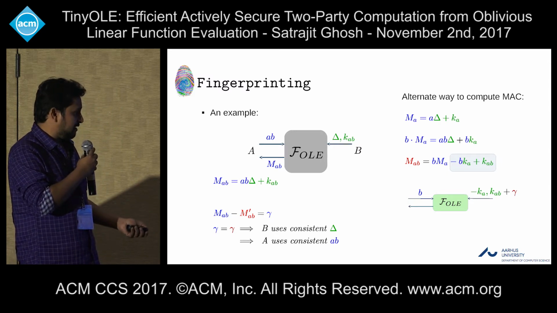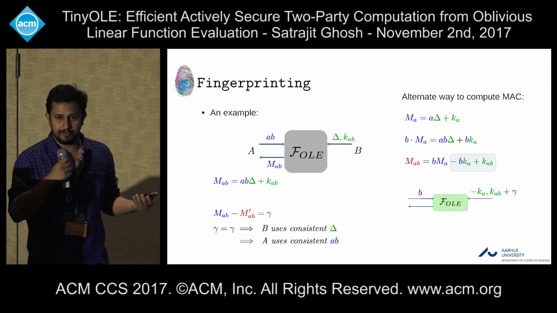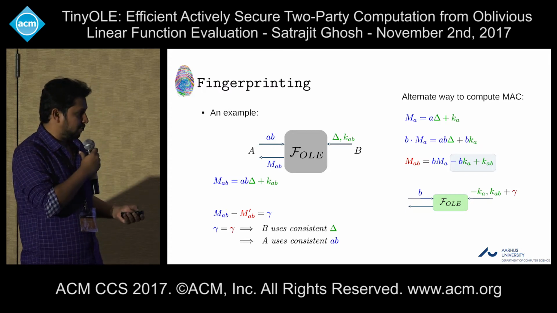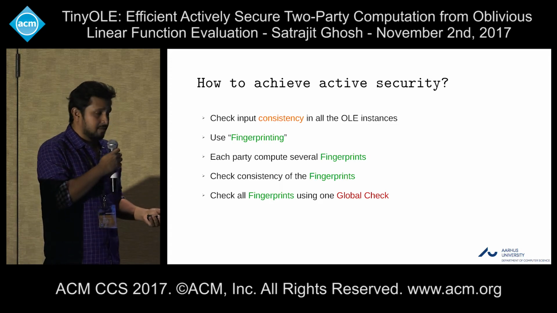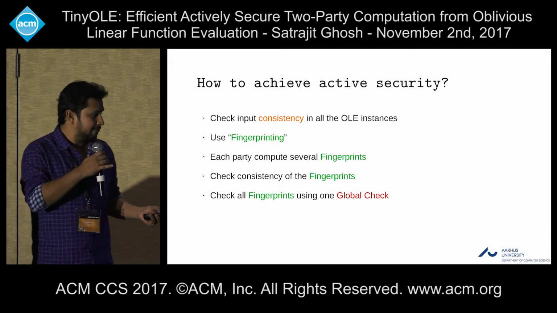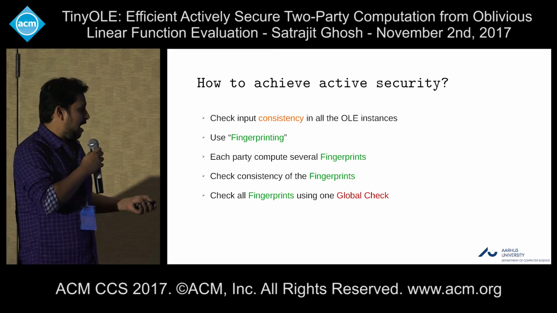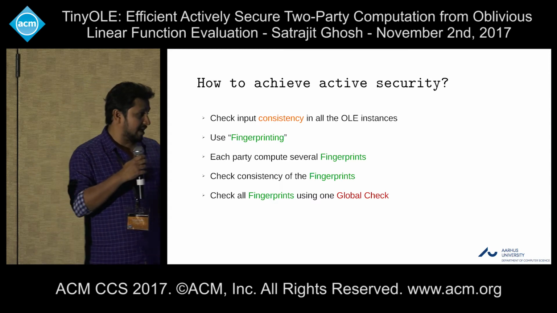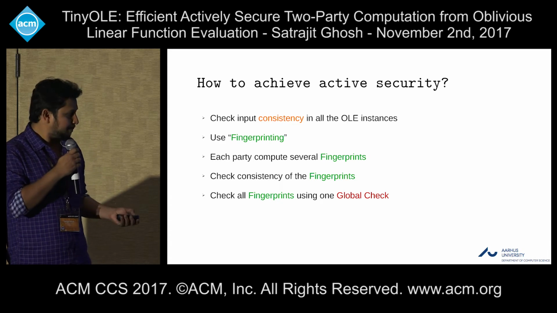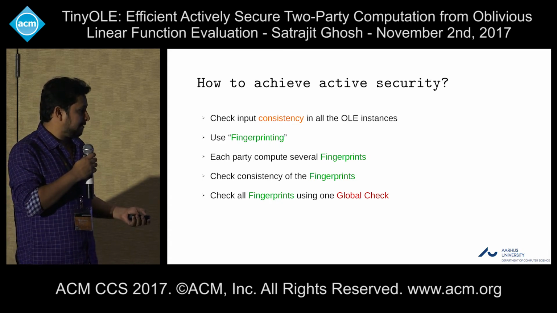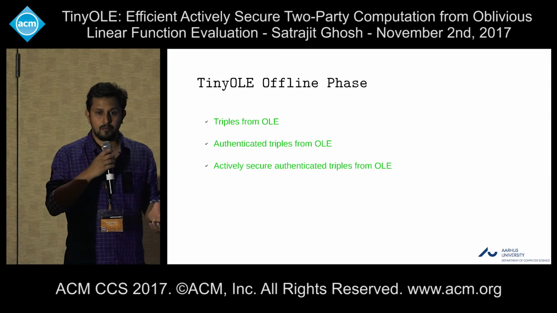This gamma, we call it the fingerprint. So both parties compute the fingerprint and check the fingerprint to see the consistency of the protocol. After both parties compute several fingerprints for different OLE instances, at the end of the protocol they check the consistency of all the fingerprints using one single OLE call, using some global check, and that's it. That gives the actively secure authenticated triples from OLE.